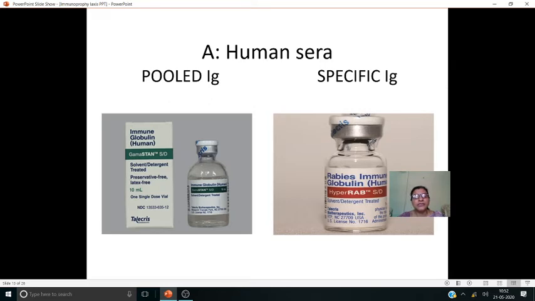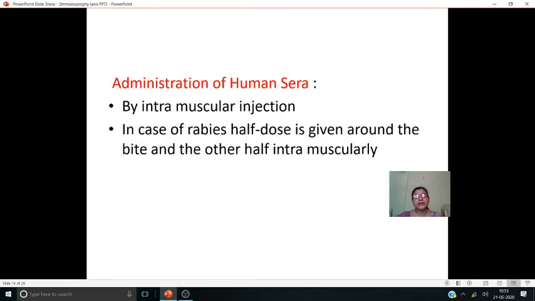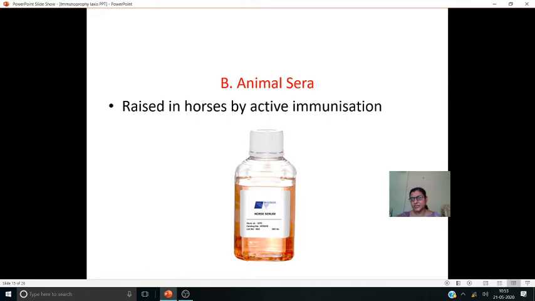Pooled immunoglobulins is given from persons having the antibodies already, but specific is from the persons who are in the convalescent period and who were recently exposed to the disease. So this is human sera. Human sera is taken from humans only, from persons, individuals, not from animals. And how to administer the human sera, we learned.